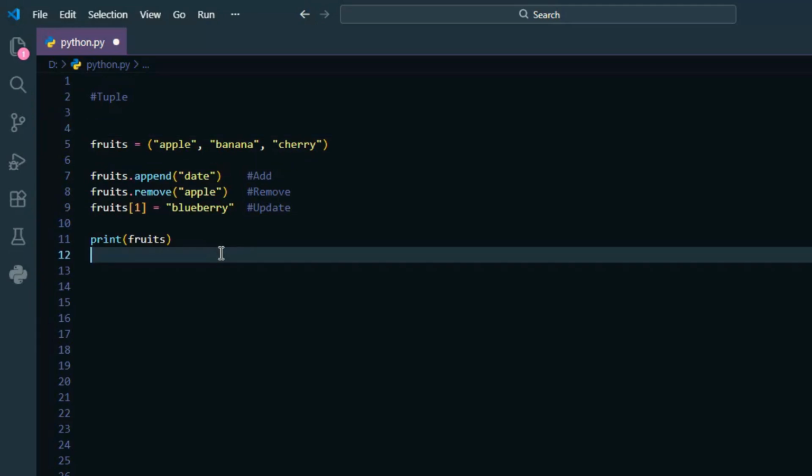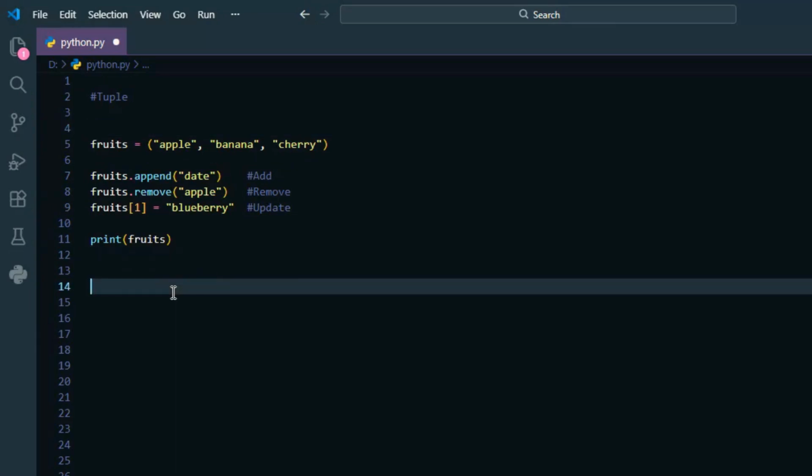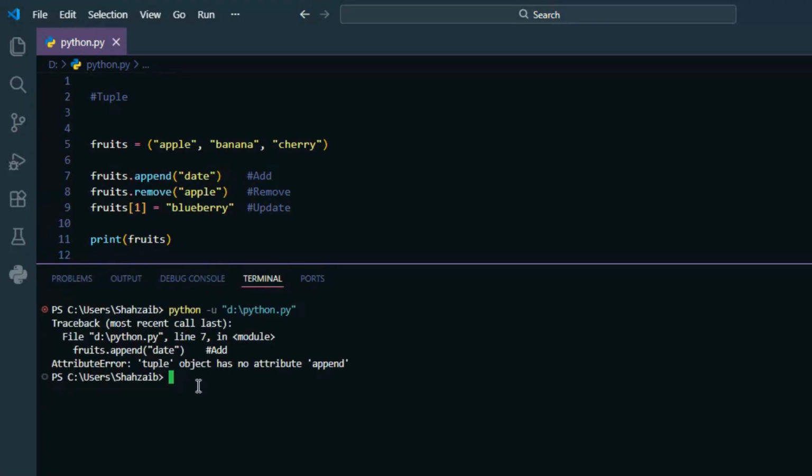This is a tuple. As I told you, tuple cannot be changed. If I use same operations like add, remove, update for tuple as well, these operations will not work here. Let me run. Yes, there is an error, as tuple cannot be changed, like append, remove, etc.